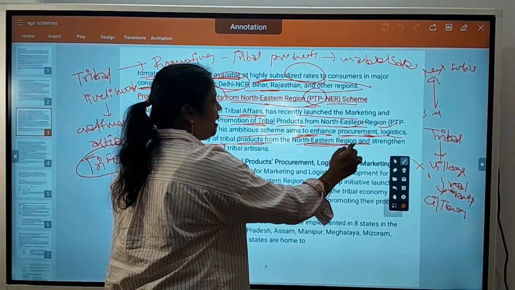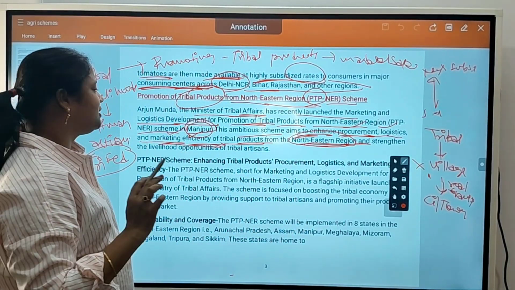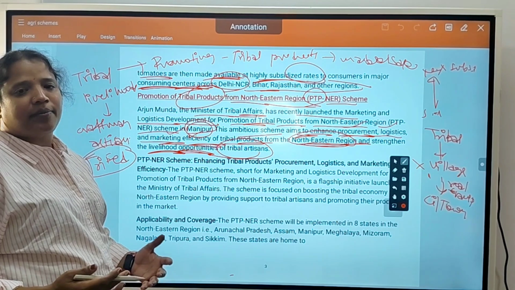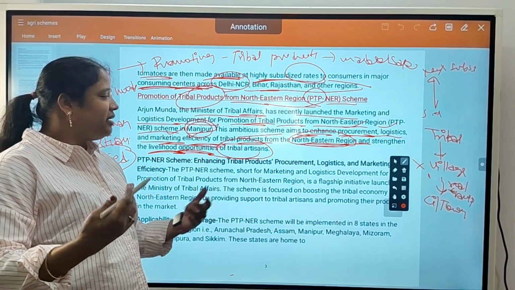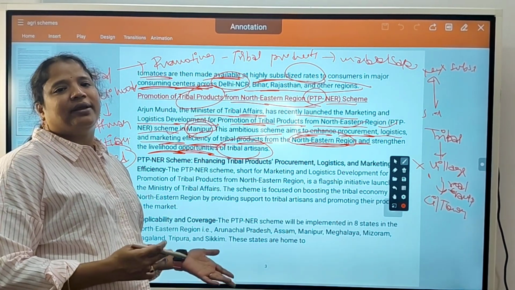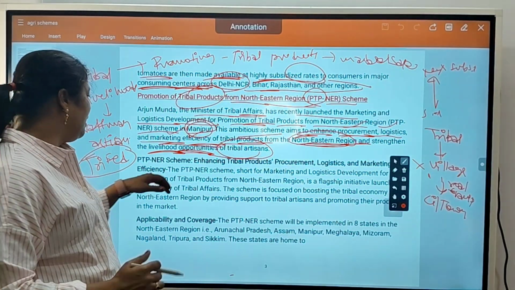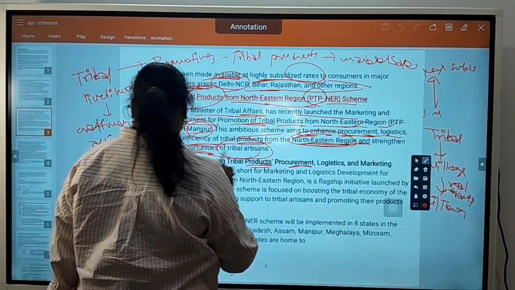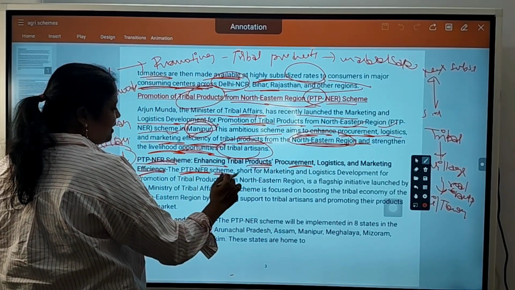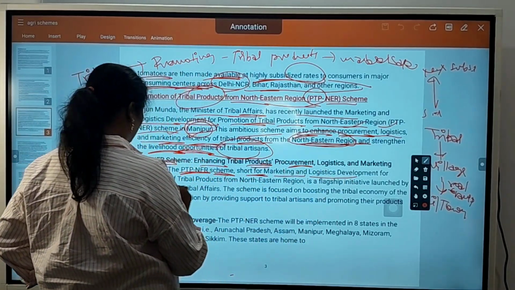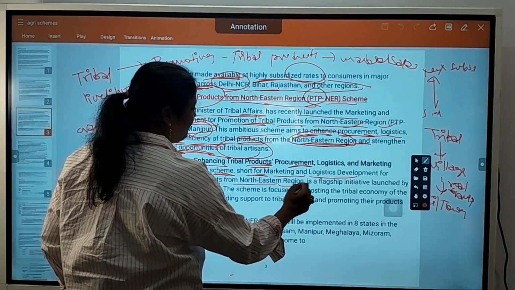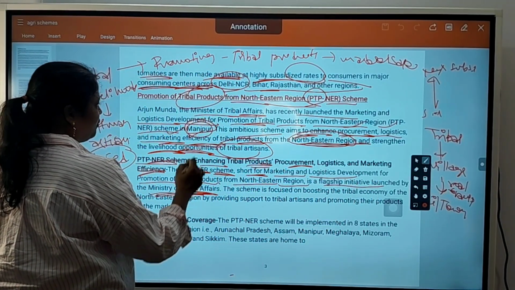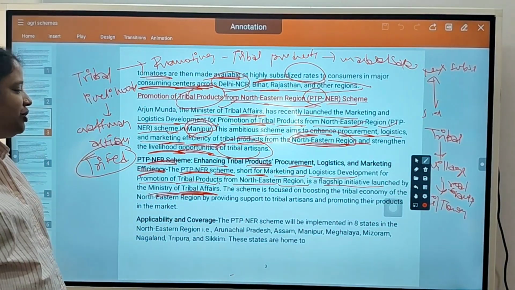They will strengthen livelihood opportunities of tribal artisans. Means they will take the products from tribals at some price and sell them in cities, so tribals will get a proper monthly income. So the scheme is enhancing tribal products procurement, logistics, marketing and efficiency. The PTP-NER scheme, short for Marketing Logistics Development for Promotion of Tribal Products for Northeast Region, is a flagship initiative launched by the Ministry of Tribal Affairs.